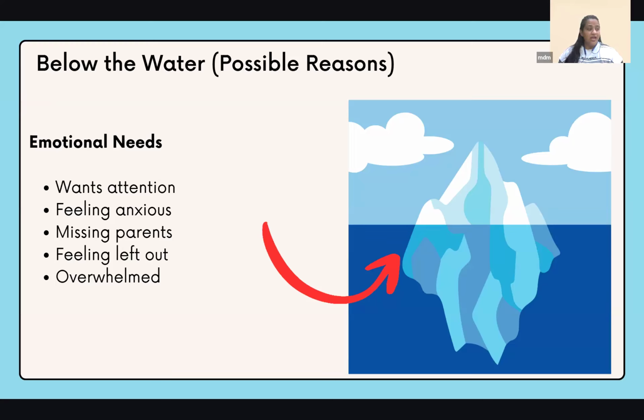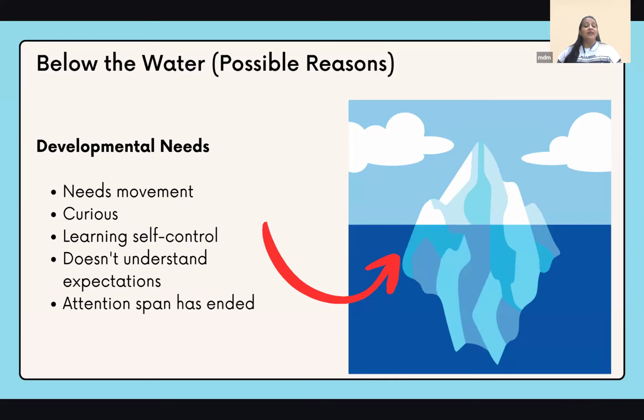Their friend is not there, so they may be feeling left out. They are overwhelmed with some activity because they were not able to do it, or they found it challenging. Then they need movement, as I said. They are curious. They are learning things. They don't understand that we expect certain things from them. They are too young to understand these things. And their attention span has ended. So now we need to do it. These are quite a lot of possible reasons that we sometimes miss out in seeing and understanding.